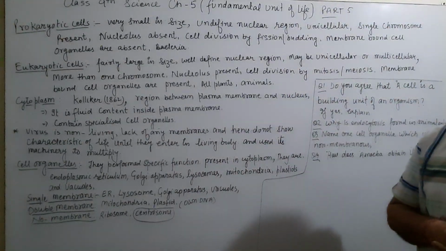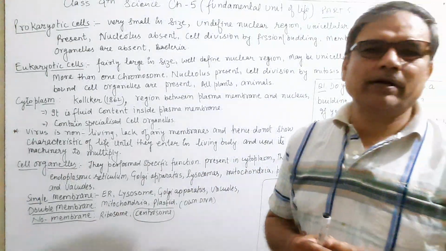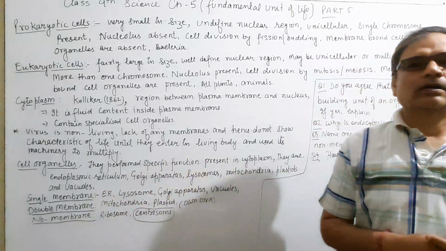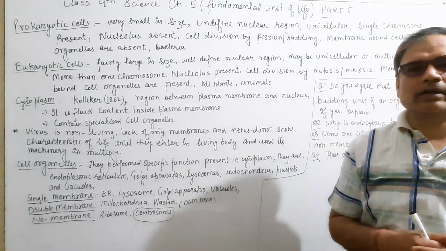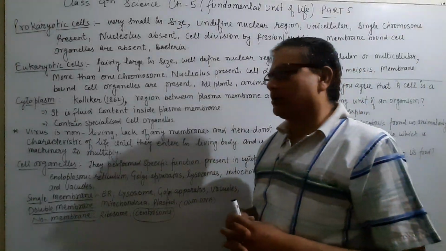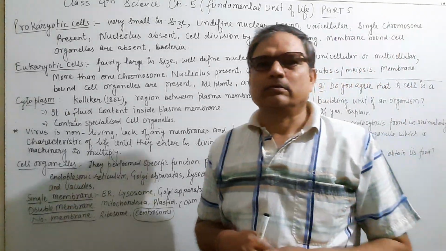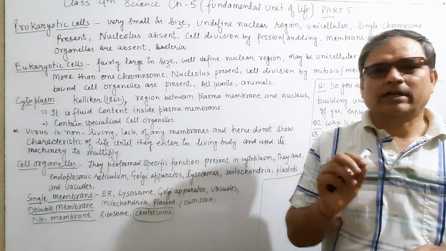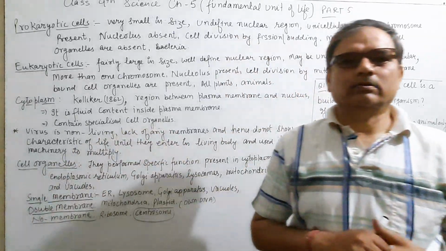Now, today we will start Science, class 9th, chapter 5, Fundamental Unit of Life. And today's topic we will discuss the prokaryotic and eukaryotic cell. And one part of the cell which is left is cytoplasm. We will discuss all these today.